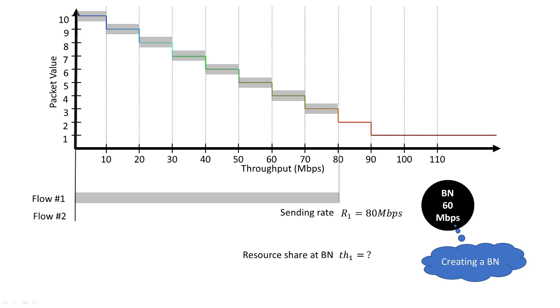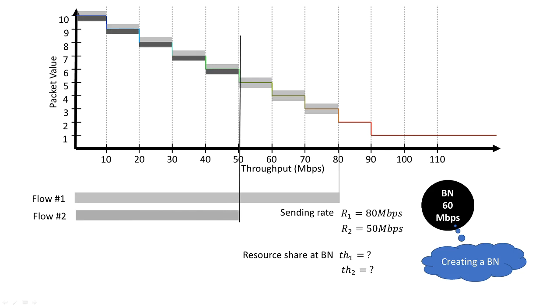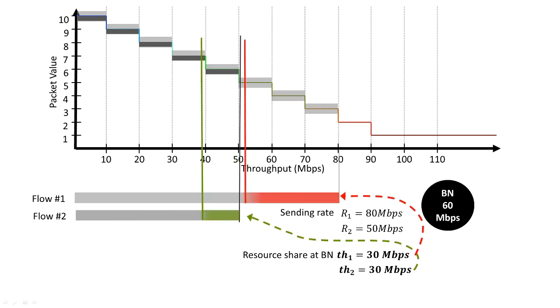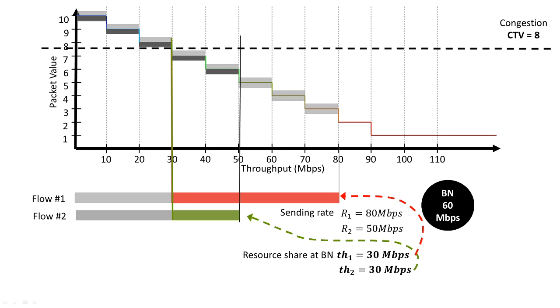Let's consider a second unresponsive constant bitrate flow in the system. The bottleneck remains 60 megabit per sec. The sending rate of the first flow is 80 megabit per sec, while the second is 50. Both use the same throughput value function to mark their packets. How can the bottleneck be shared among them? Since the same TVF is used and the sending rates are high, we expect fair share of the bottleneck capacity. In this case, dropping packets with minimum packet value leads to a congestion threshold value of 8, resulting in 30 megabit per sec allowed throughput for both flows.